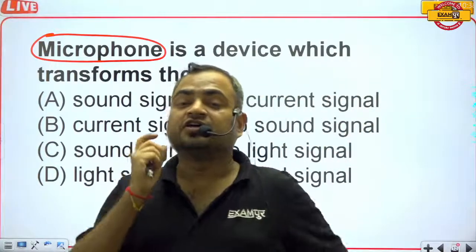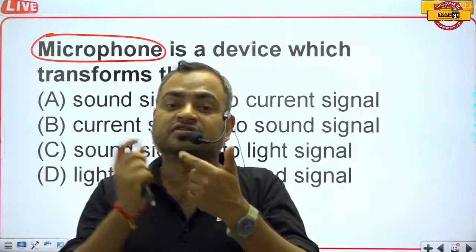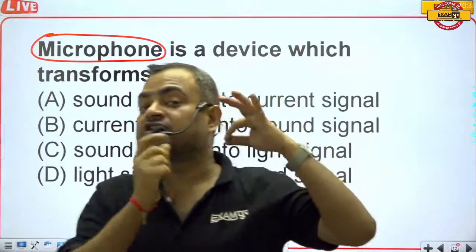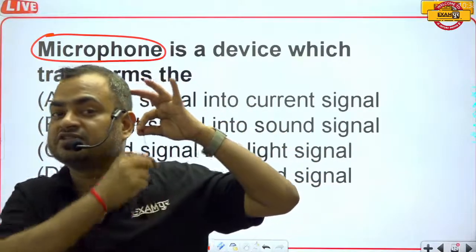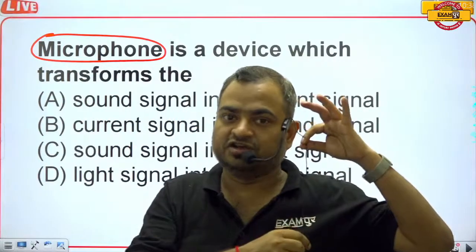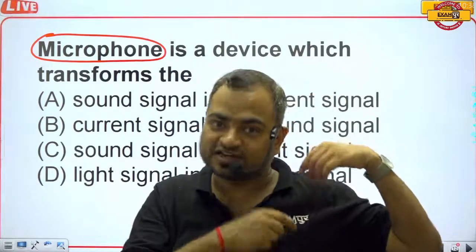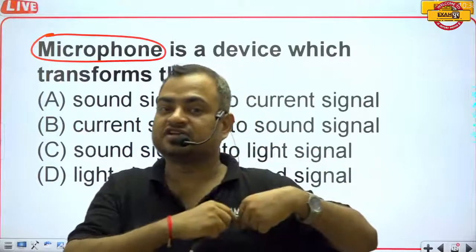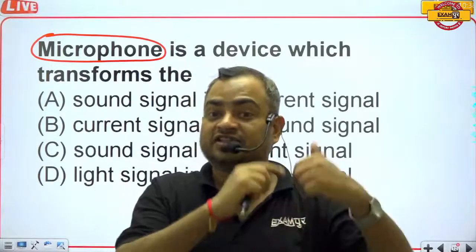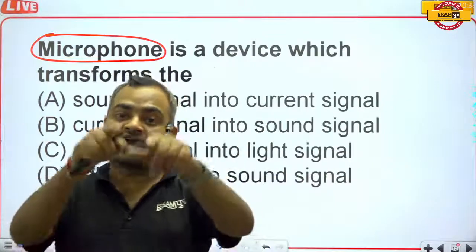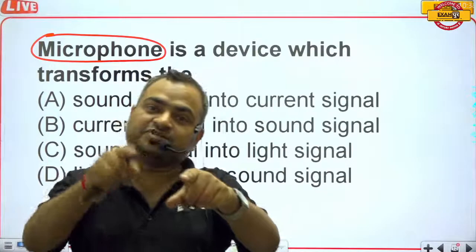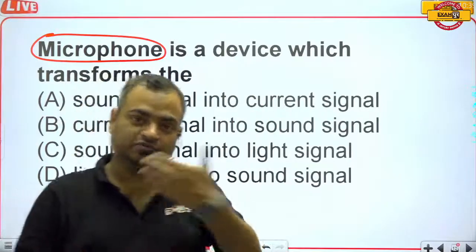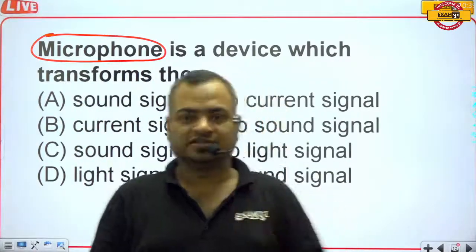Whenever I speak, this microphone absorbs the sound energy. Sound energy is a mechanical energy, and it is converted into electrical energy in the form of an electric signal. That electric signal is sent to the transmitter, which converts it into an electromagnetic signal. That signal is captured by the camera, and then this voice is mixed with the video, and you are watching that video as well as the sound.